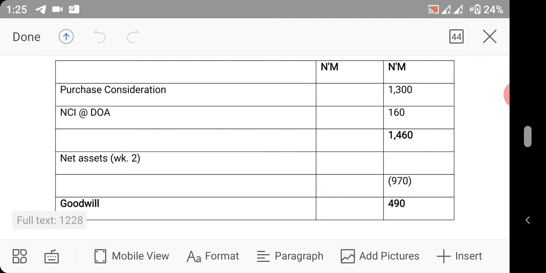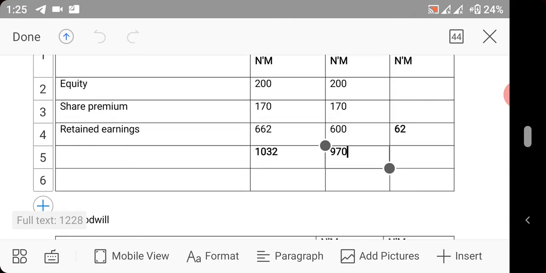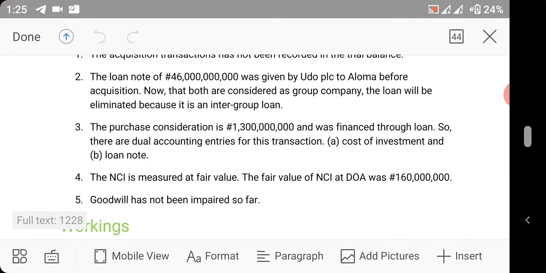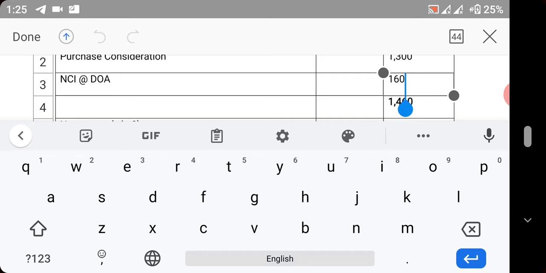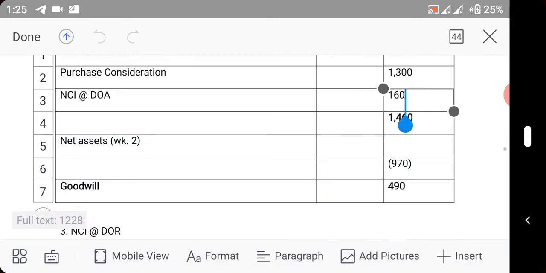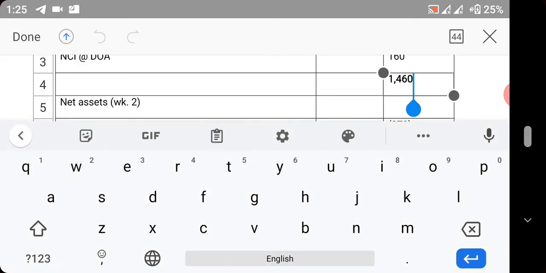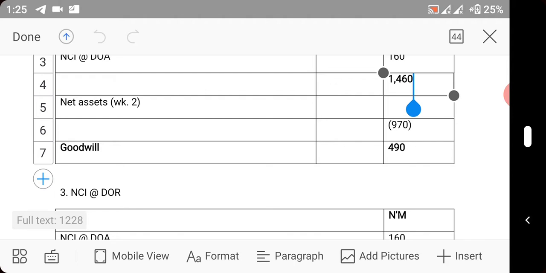The purchase consideration, which is cost of investment, we already know, I explained it, is 1.3 million naira. Look at it. Now net assets was valued at fair value, and the value of NCI was 160 million. That is how we got this 160 million. So you now add up, you have this value. Now you bring in your net asset.